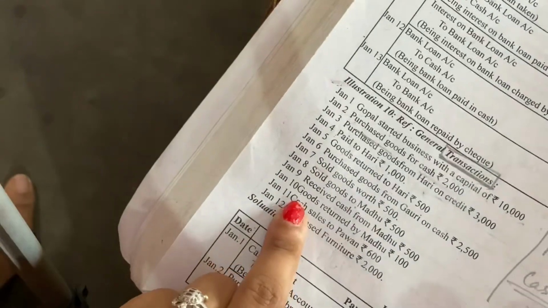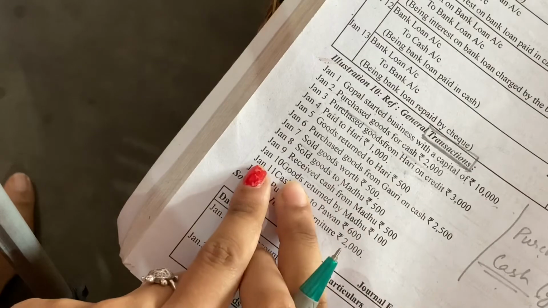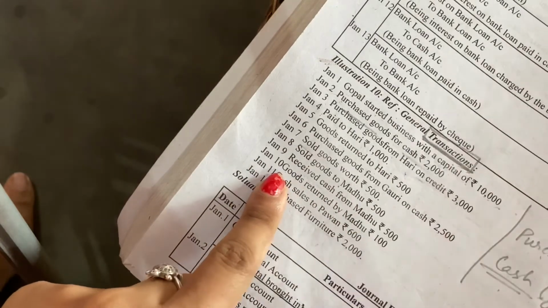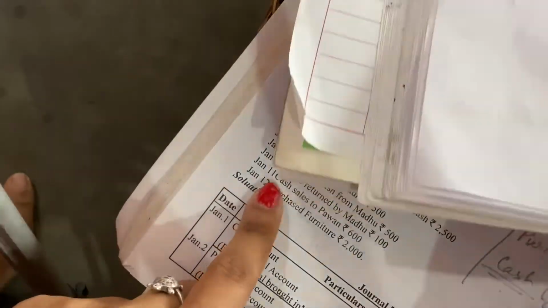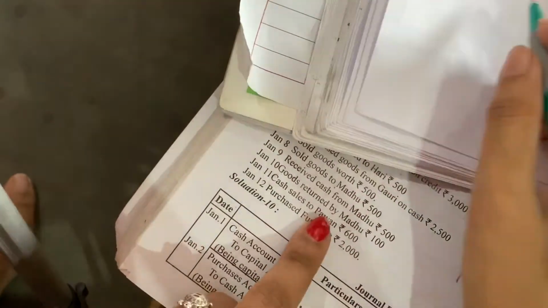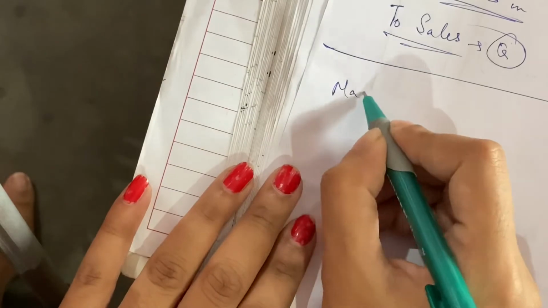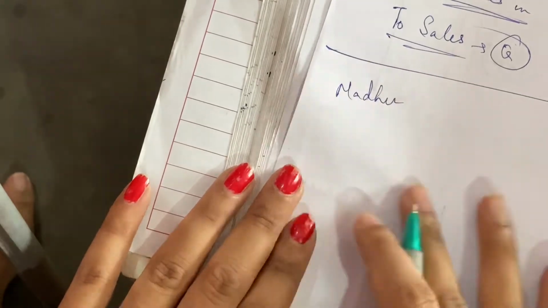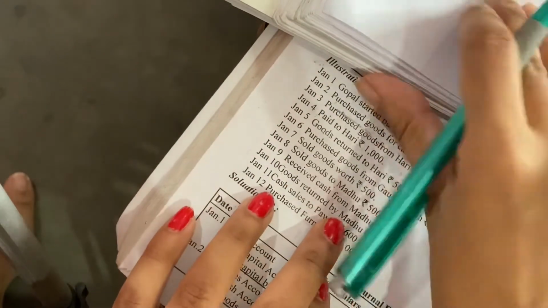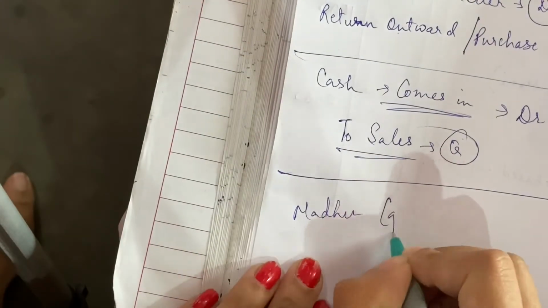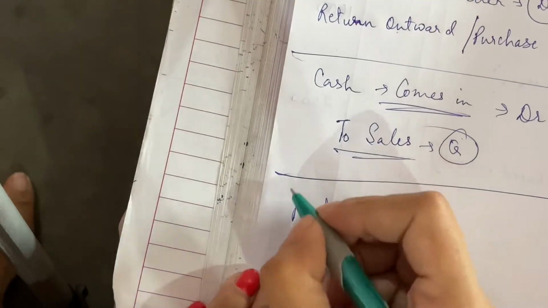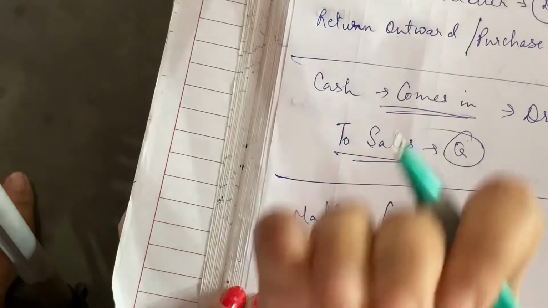Next we have the opposite transaction of the returns. Goods returned by Madhu. So return is coming in. Okay, and Madhu is the one who has given the return. So we have one aspect, Madhu. Madhu is the receiver or the giver. Goods returned by Madhu. Madhu is the giver. And return has come into us.